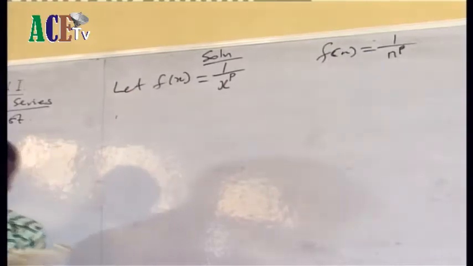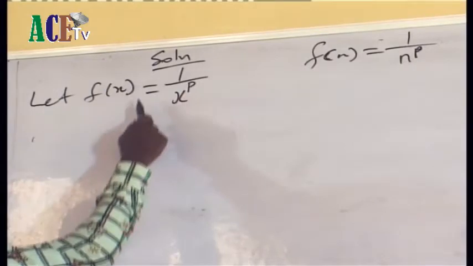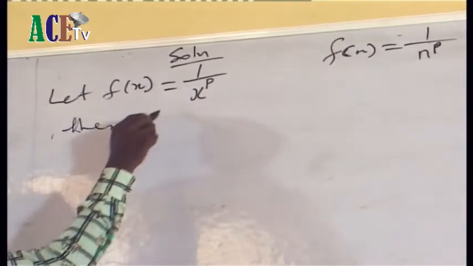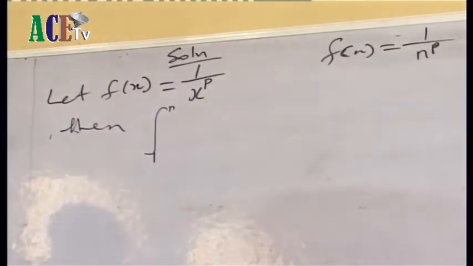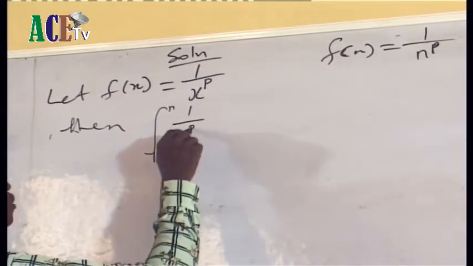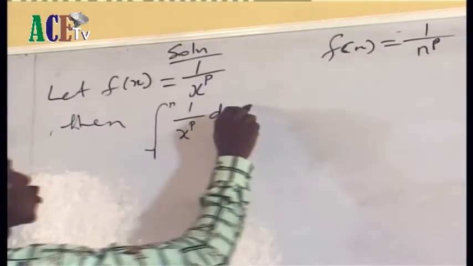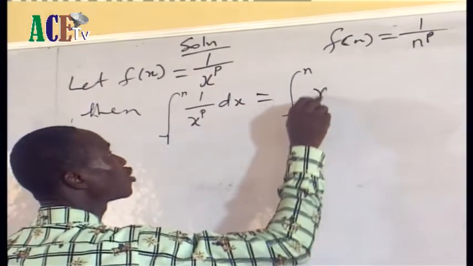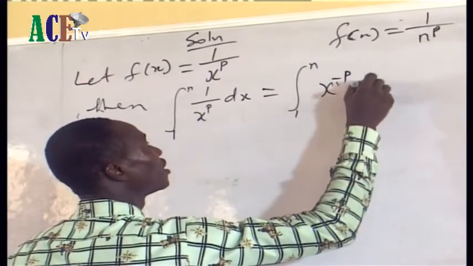So if I change this to f of x, by the integral test, we are going to integrate this. Then the integral from 1 to n of 1 over x raised to the power p dx. We want to integrate this. This will give me the integral from 1 to n of x raised to the power minus p dx.